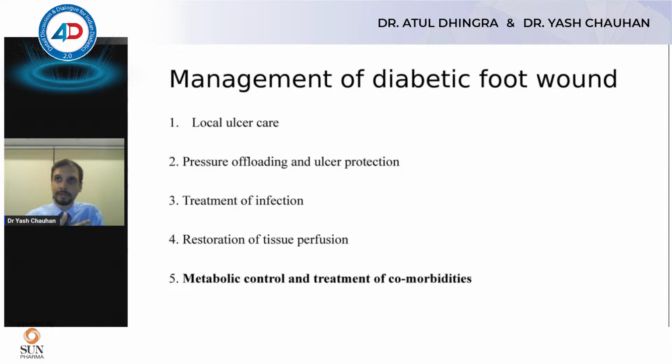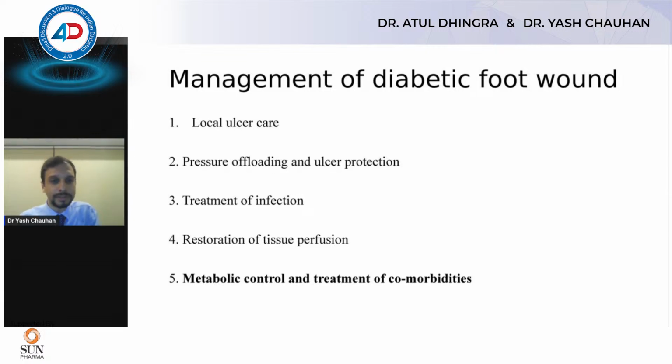Because India is a tropical, subtropical country, we need to treat both gram positive as well as gram negative bacteria. Of course, if there is evidence of gangrene, you need to add a little bit of anaerobic cover. The treatment that we usually start with is a beta-lactam with a beta-lactamase inhibitor. And like I said, if there is gangrene, then we add an anaerobic cover.